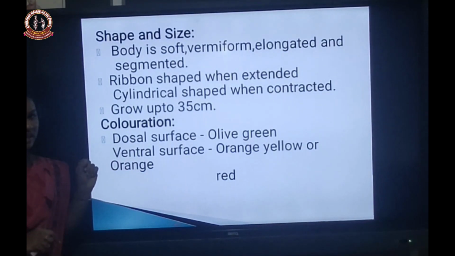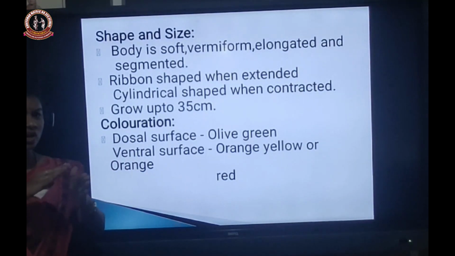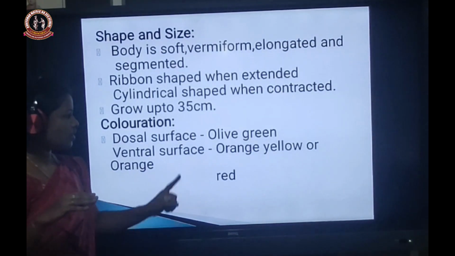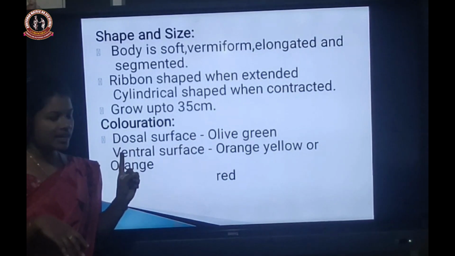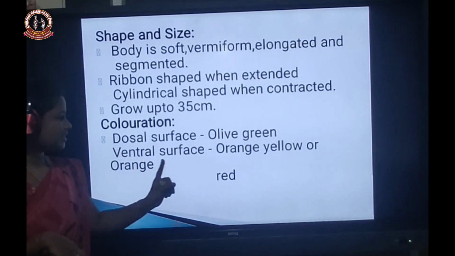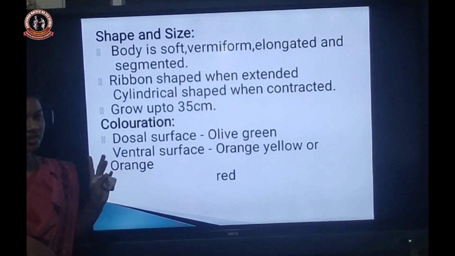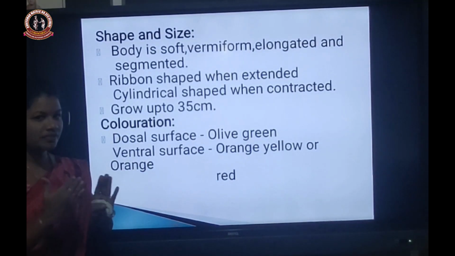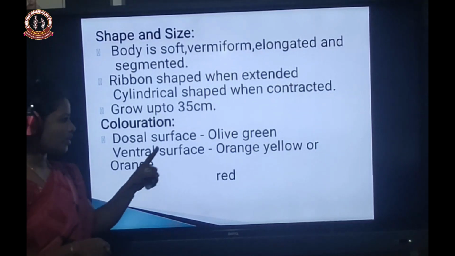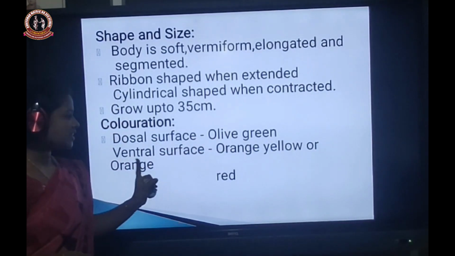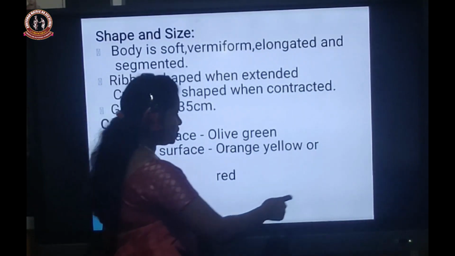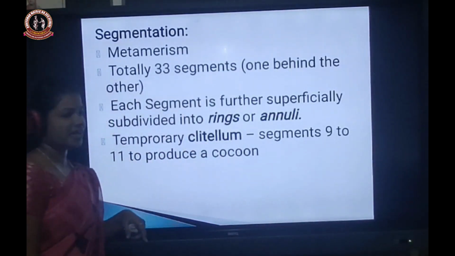Okay, and what is the coloration? It has a dorsal side and a ventral side. The dorsal side is olive green in color, and the ventral surface is orange yellow or orange red in color. So it has two different types of colors.